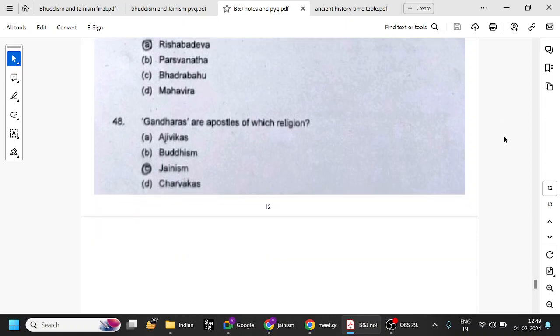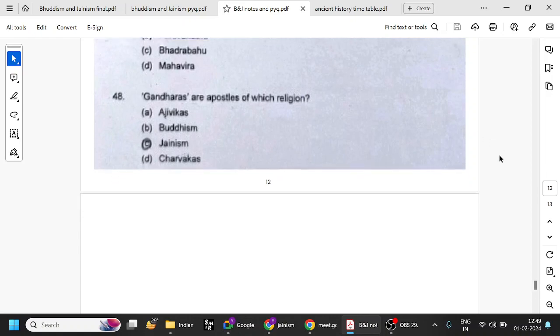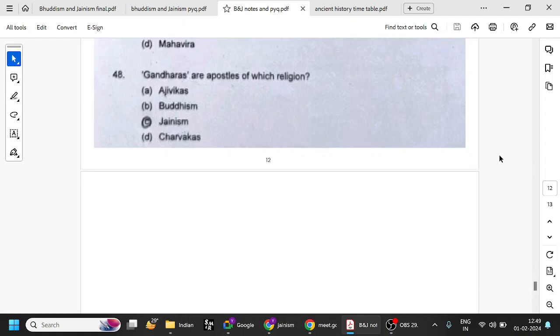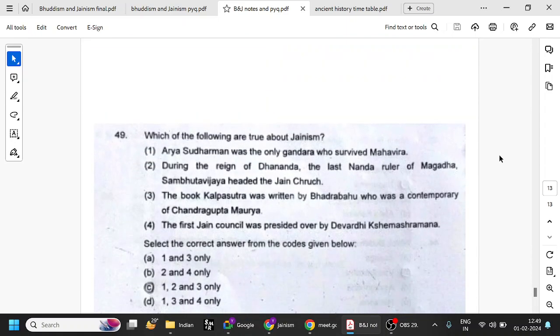Gandharas are apostles of which religion? Jainism. Charvakas, Ajivikas, they're all different religions. There were more than 60 to 62 sects, but only Jainism and Buddhism flourished. All the others vanished.